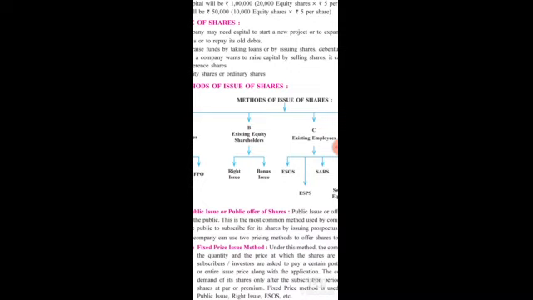Let us understand these two concepts in detail. What is right issue, students? Right issue is nothing but the first preference or the right given to equity shareholders to accept the offer. Here, the company offers existing equity shareholders to purchase additional shares. Is that clear? Those shares are called right issue, or we can say this method is called the right issue method. Clear?